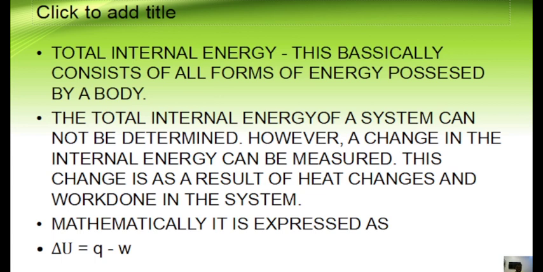This change is as a result of heat changes and work done in the system. So anytime there is a heat change or heat transfer, or maybe work is done on or by the system, automatically there is a change in internal energy. Mathematically, it can be expressed as change in internal energy equals Q minus W. Now, mind you, U is the internal energy, Q is your heat, and W is the work done. In some cases, in place of U, you can use the symbol E for your internal energy. So whichever one is comfortable for you, you can use. But in our study, we are going to be using U as internal energy.